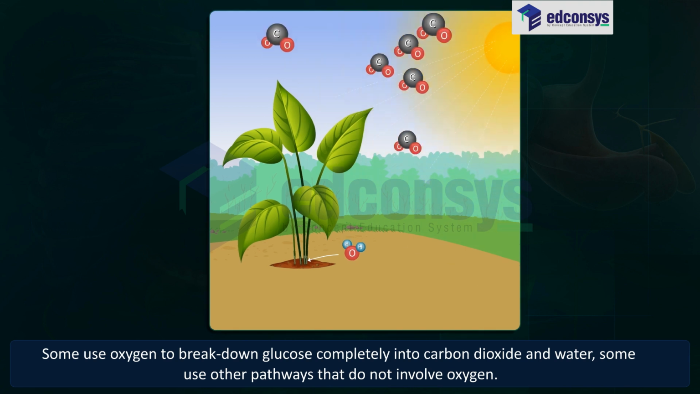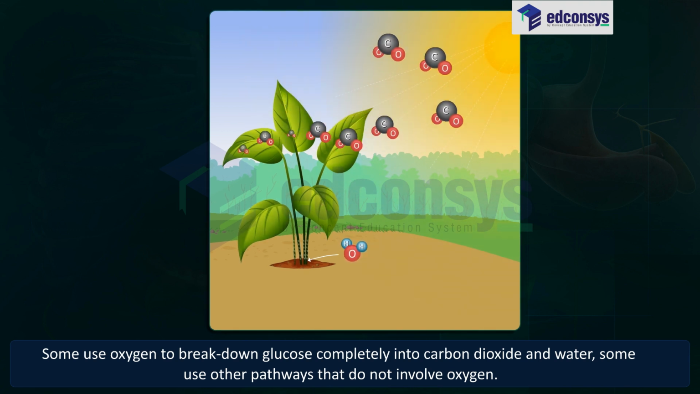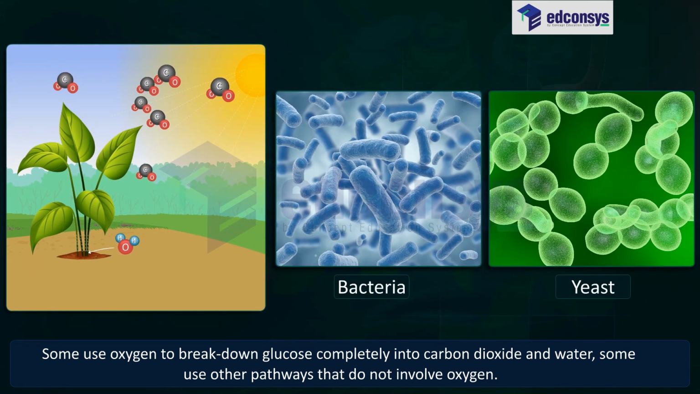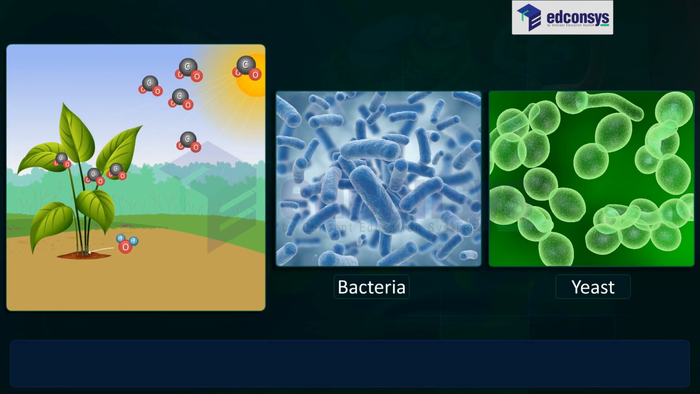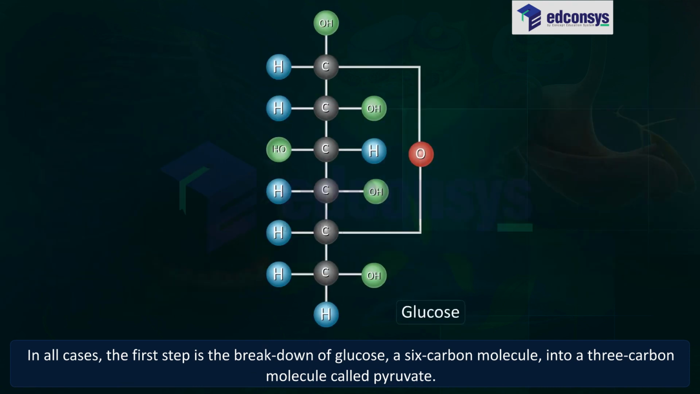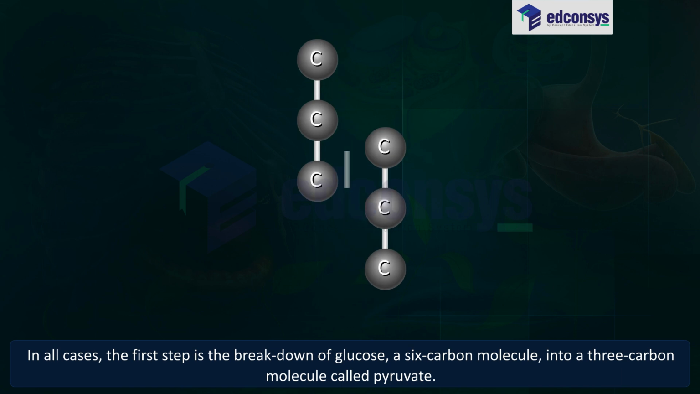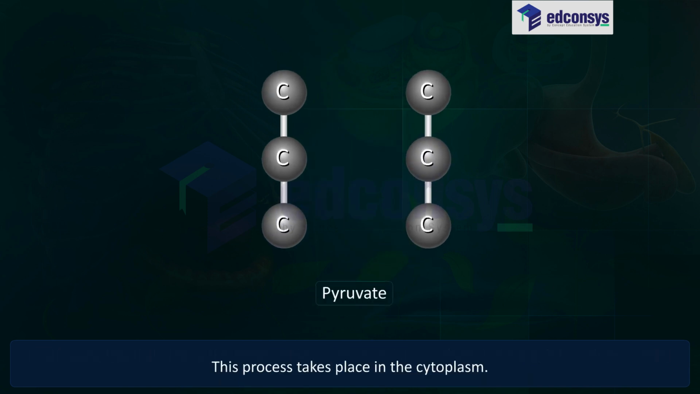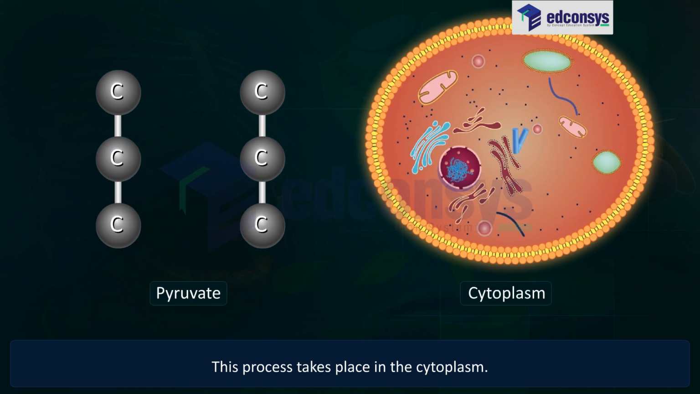Some use oxygen to break down glucose completely into carbon dioxide and water. Some use other pathways that do not involve oxygen. In all cases, the first step is the breakdown of glucose, a 6-carbon molecule, into a 3-carbon molecule called pyruvate. This process takes place in the cytoplasm.